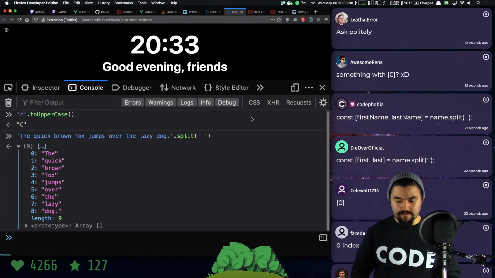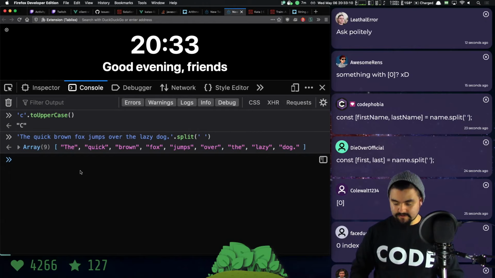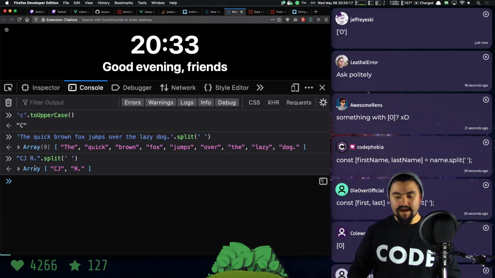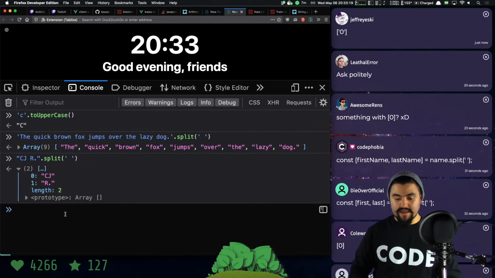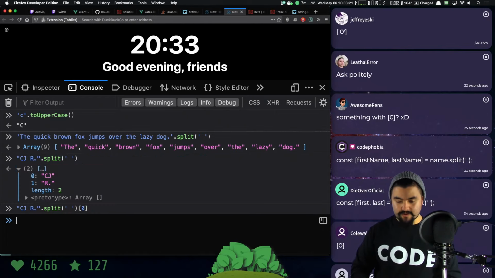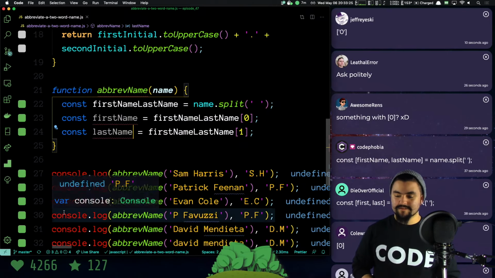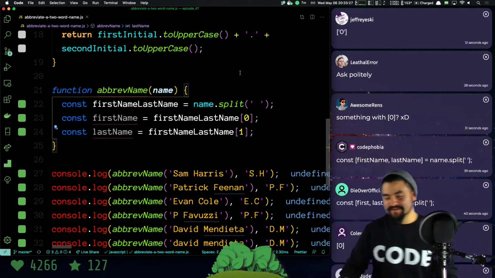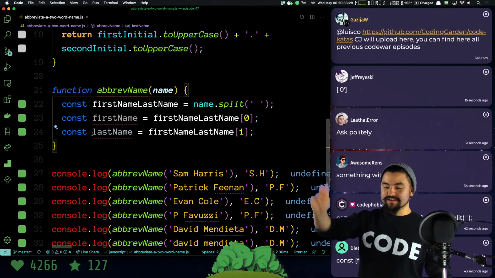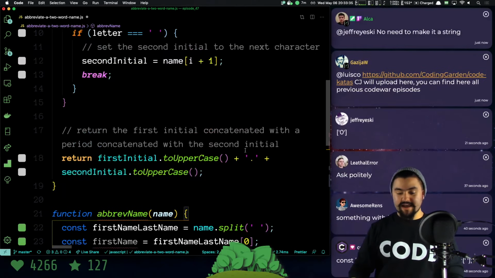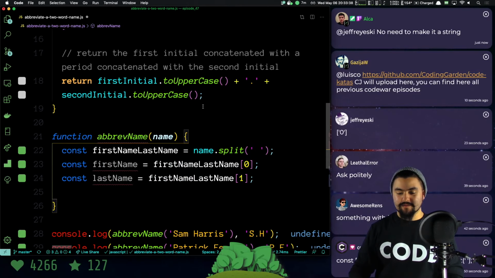Let's actually show it in the console here. If I have CJ space R and I do dot split on space, I get an array of length 2. If I do that result at 0, I get back CJ, and if I do that result at 1, I get back R. That's how we get it back. So now I have two variables with first name and last name. Yep, all the code will be there for sure. And we can do exactly what we did before.